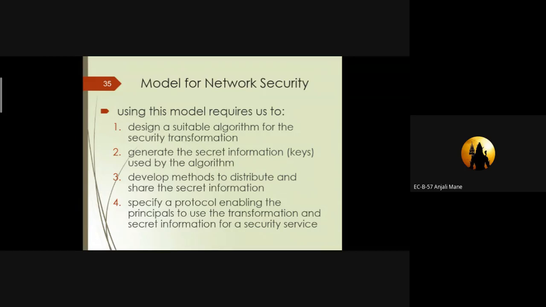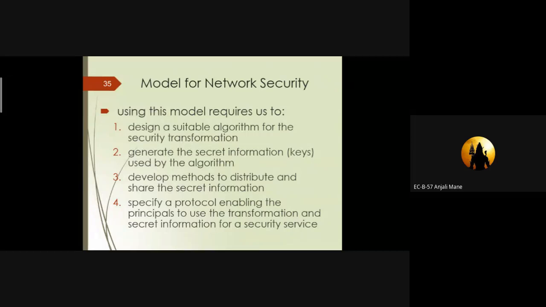The first point is the security transformation. The second point is the security algorithm. The third point is the security key, or we can call it secret information. And the fourth point is the protocol for enabling network security, or how the network security model works.